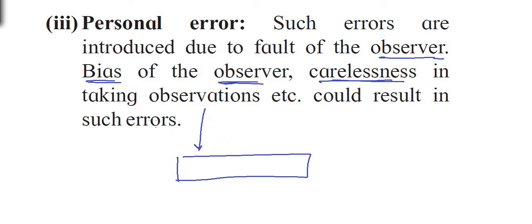If the line of sight changes, then there are maximum chances that the reading may change or may be inaccurate. So these may vary from person to person. A particular person may not have proper eyesight, so he will introduce error in every reading he is going to take. These errors are known as personal errors, which are very person specific.